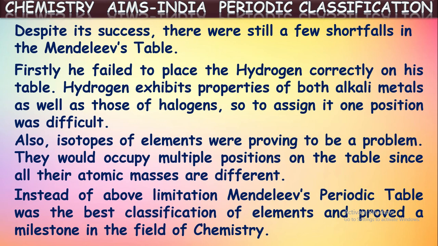Even though there are limitations in this Mendeleev's periodic table, even though it failed, even though we are not following this now, it is one of the most successful classifications because it laid correct paths for the classification of the modern theory. The modern periodic table is classified based upon the paths laid by Mendeleev's table. He gave the conclusion that there is a certain relation between the atomic mass of the elements and their properties. And he tried to arrange all these elements in the periodic table. So these are the most successful points of Mendeleev's periodic table, even though it failed.